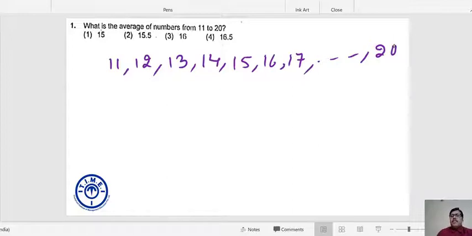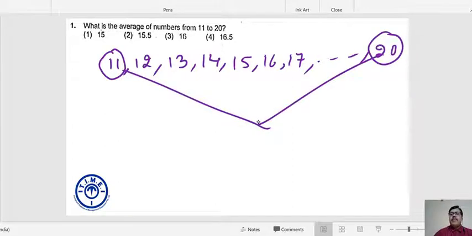Can I say these numbers are in AP? Do I require to write all this stuff? Ideally, we need to calculate average by using the formula sum of the quantity divided by number of quantity. The moment you come to know that the given numbers are in AP, then for average, even the first term and last term are sufficient. We do not require any other term.